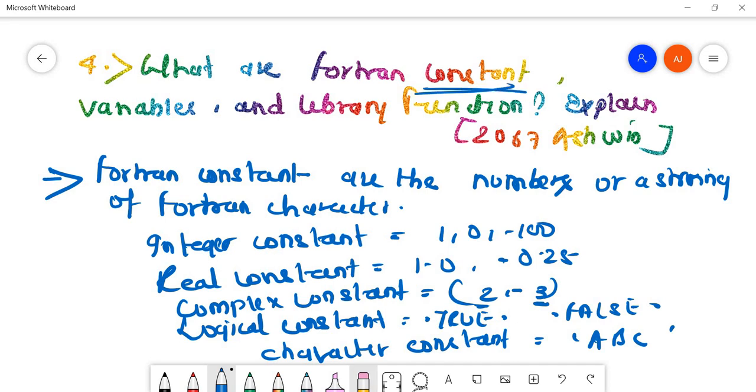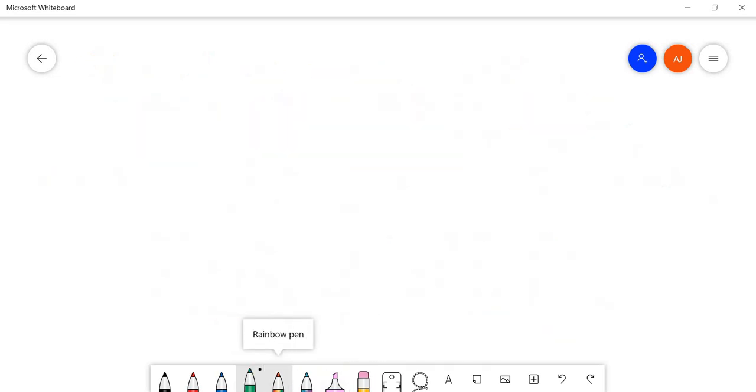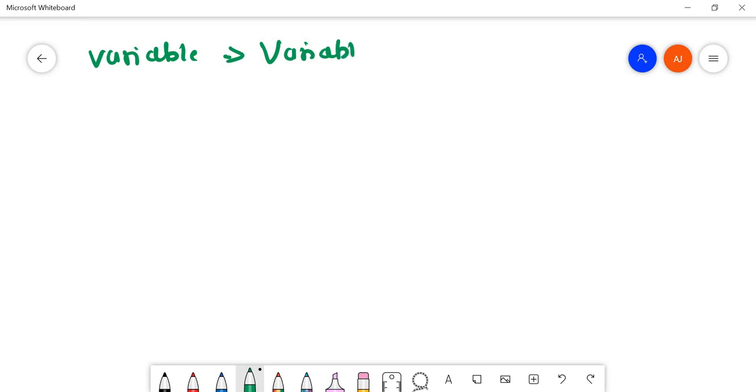So next portion is variable. So let me erase this. What is a variable? We know the definition of variable. We can say a variable is the name of a memory location.